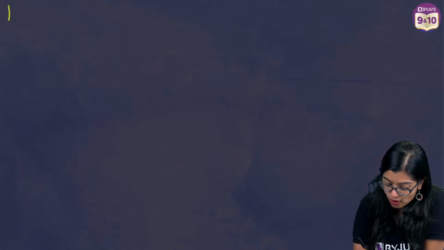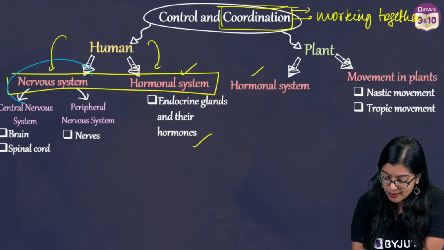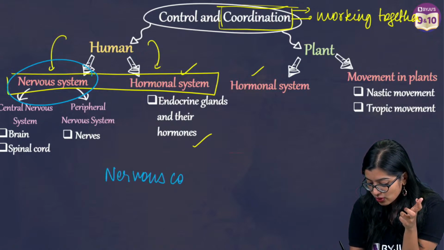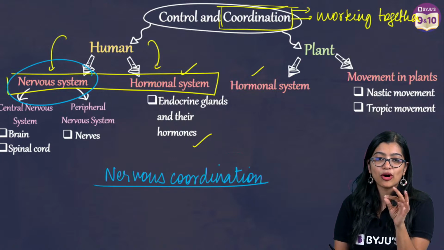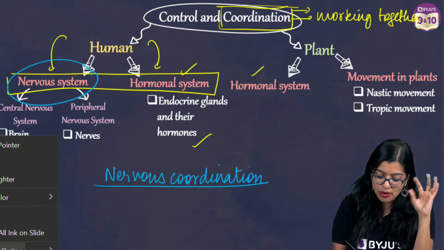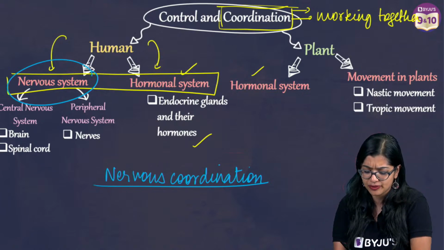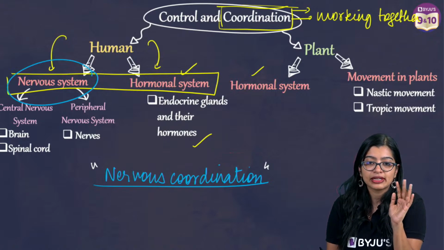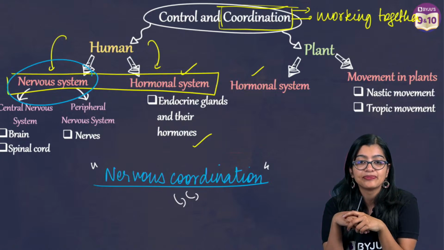So now, the next thing that I'm going to tell you are certain important terminologies, okay? So now we're going to get started with this particular part. We're going to be learning about the nervous system. We're going to be looking at nervous coordination, right? Now, before we go ahead, I want to tell you something very simple. What do you understand by nervous coordination? Or what do we mean? Or why should we have this nervous coordination? Why are we learning about it? I'm just going to take 1 minute of your time. Can you tell me why is nervous coordination necessary?